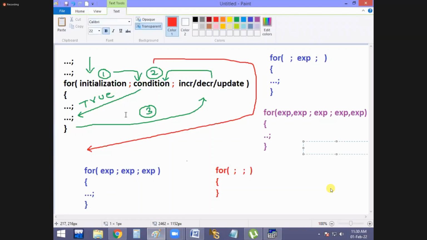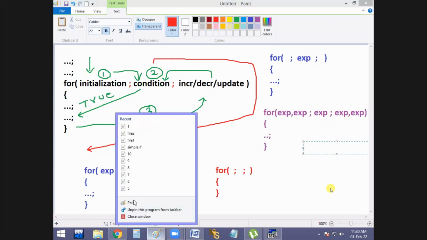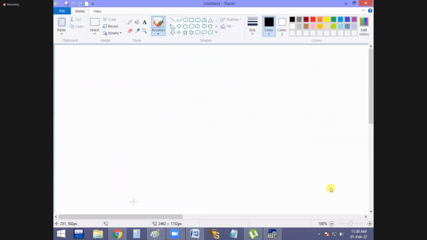And now see this. In for loop, initialization, condition, increment are in the same line or not? In the same line now. And that's why it is looking like a smaller one. Okay. One minute, everybody see that. Suppose I want to print 1 to 5 numbers.